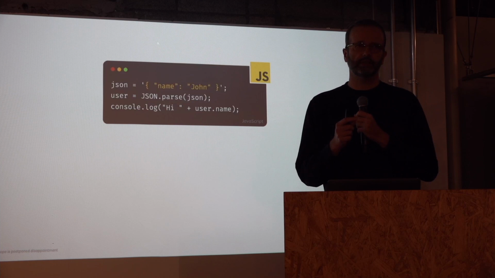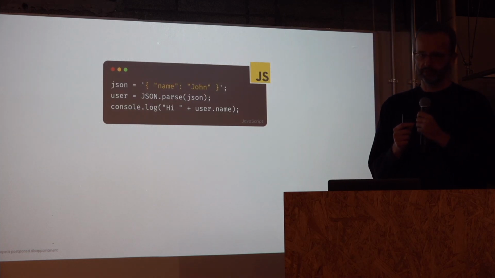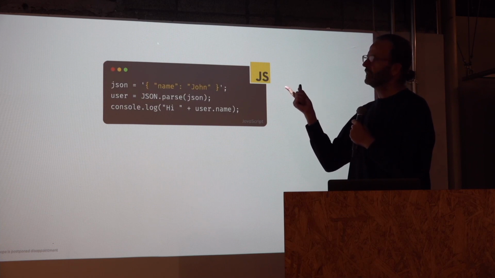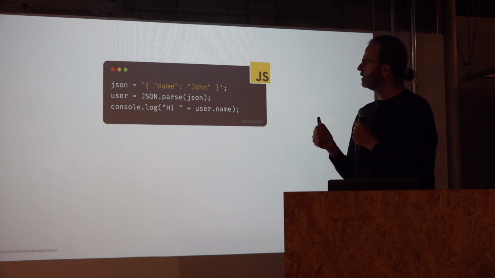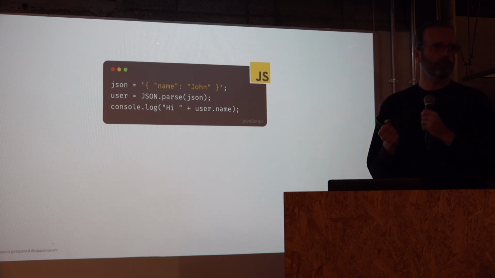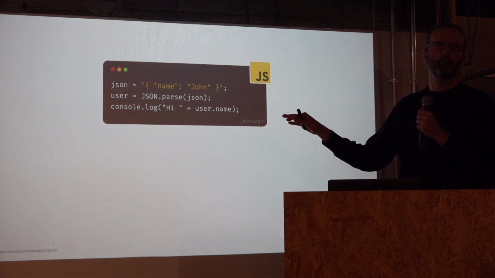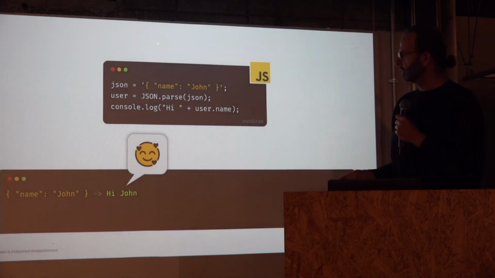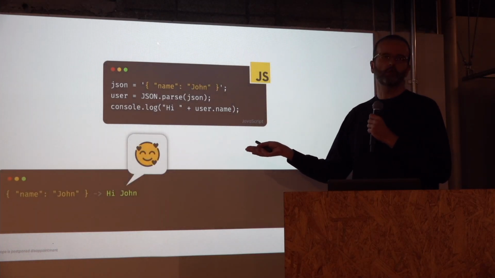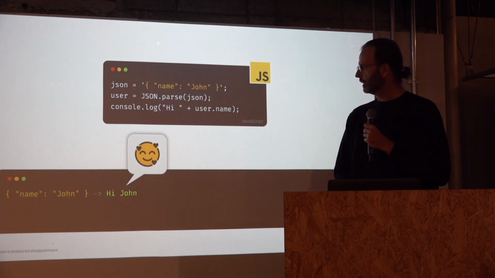So let's start with the simple code example. We have some data as a string in a JSON format, and we are parsing it. And then after we extract the user object and we print somewhere, right? So let's see how this behaves in different scenarios. So the first one, it's all good. We print a hi John.